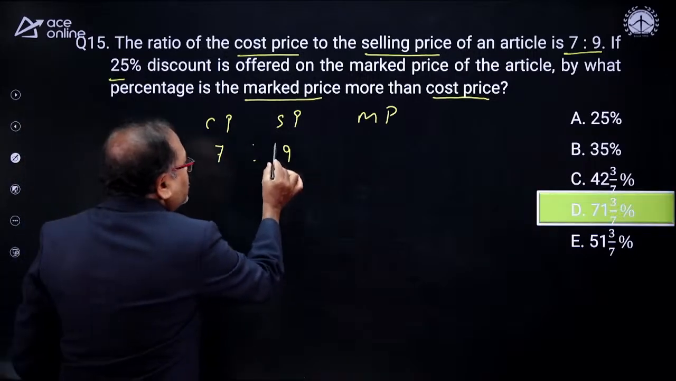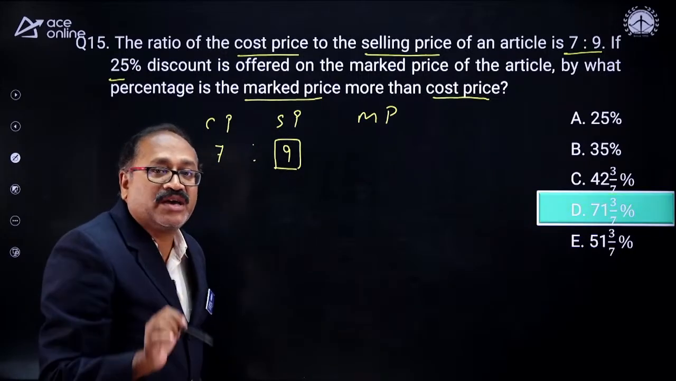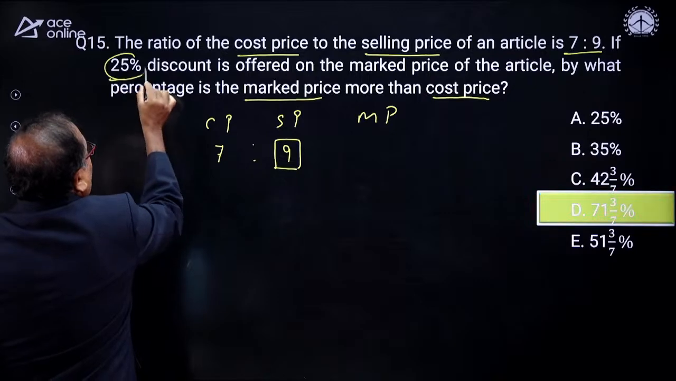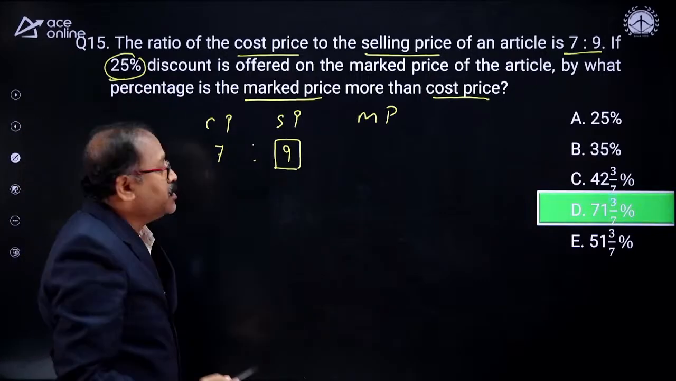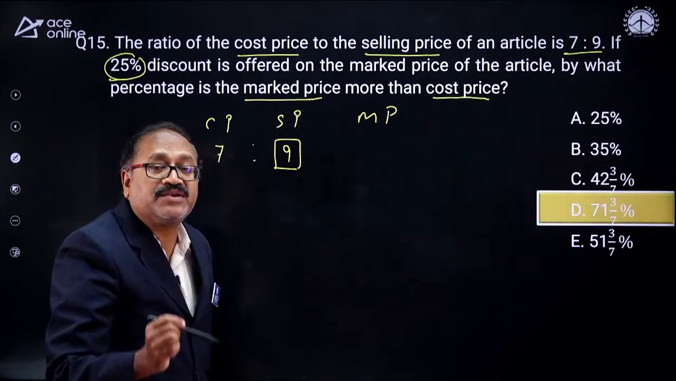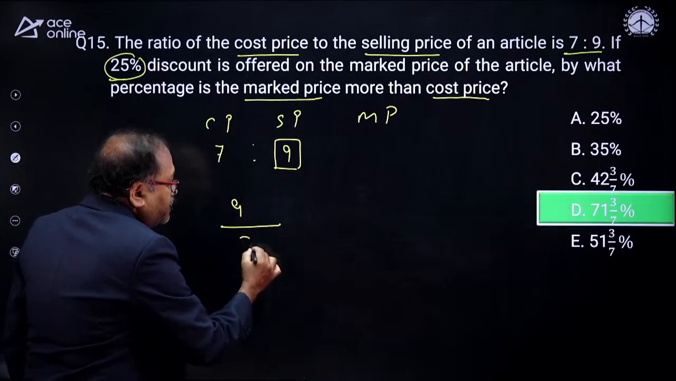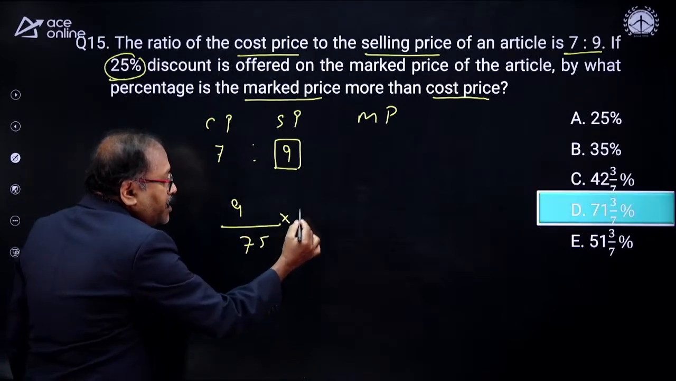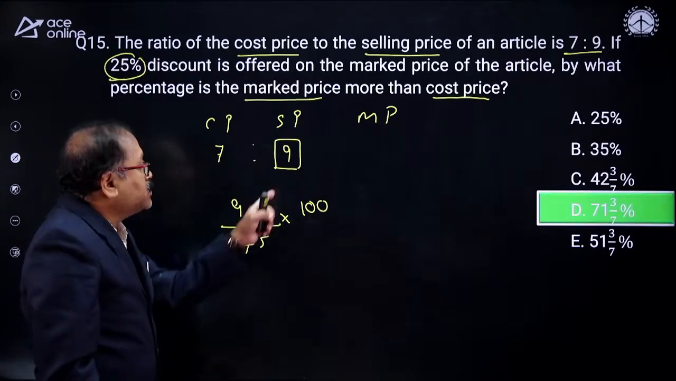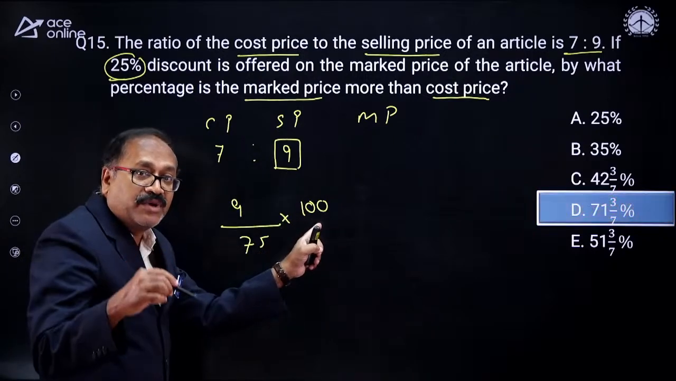So this is the selling price. The selling price comes after discount on mark price. What is the percentage discount? 25% discount. If you are giving 25% discount, then this selling price is how much? 75% of the mark price. So if 9 is 75% of the mark price, then what is the mark price? What is 100%? So this is 75%. I need to find out the 100%. That will be the mark price.